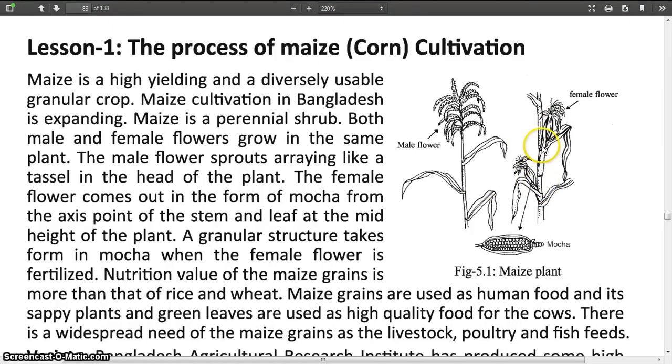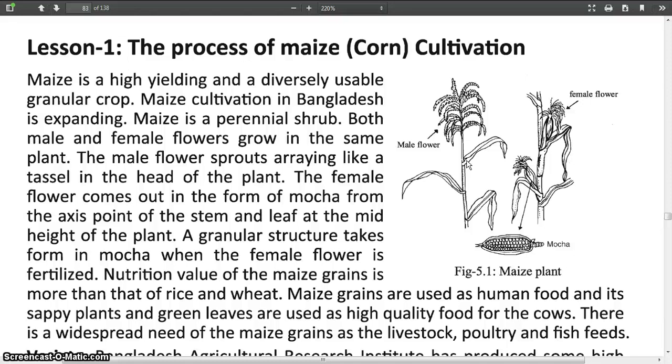Axis point means the point between leaf and stem. The point between leaf and stem is called axis point. Axis point of the stem and leaf is at the mid height of the plant. A granular structure takes form in mocha when the female flower is fertilized.